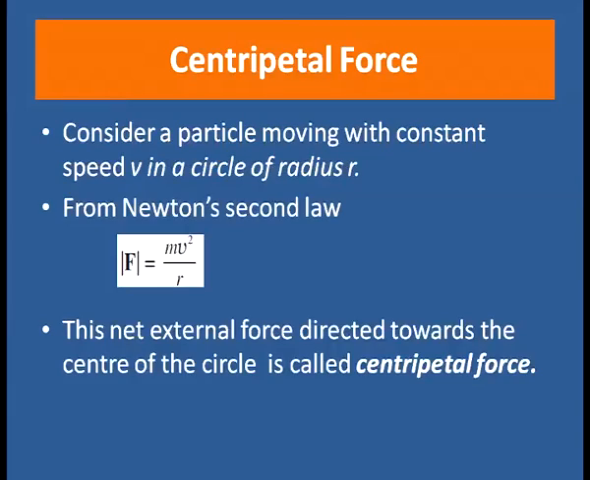Consider a particle moving with constant speed in a circle of radius r. From Newton's second law, force equal to mass into acceleration, and acceleration in a circular path, that is the centripetal acceleration, equal to v square by r. So we can write the magnitude of force equal to m into a, that is equal to m v square by r. So this net external force acts on the body when it is moving in a circular path, and it is directed towards the center of the circle. Hence, this force is called centripetal force.